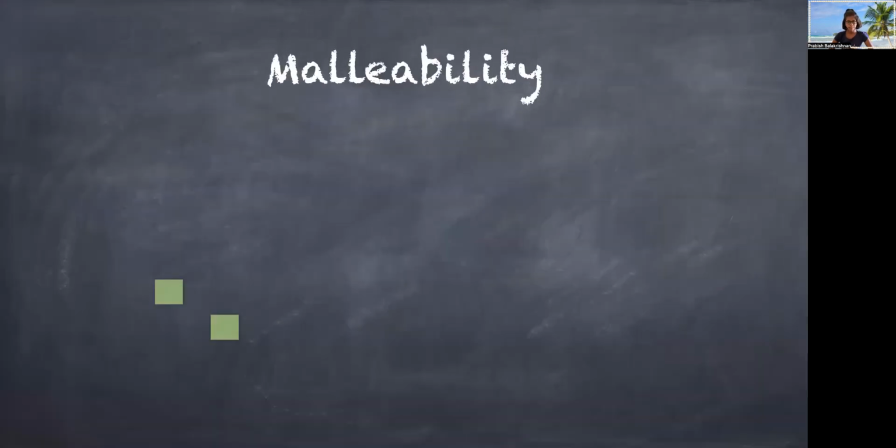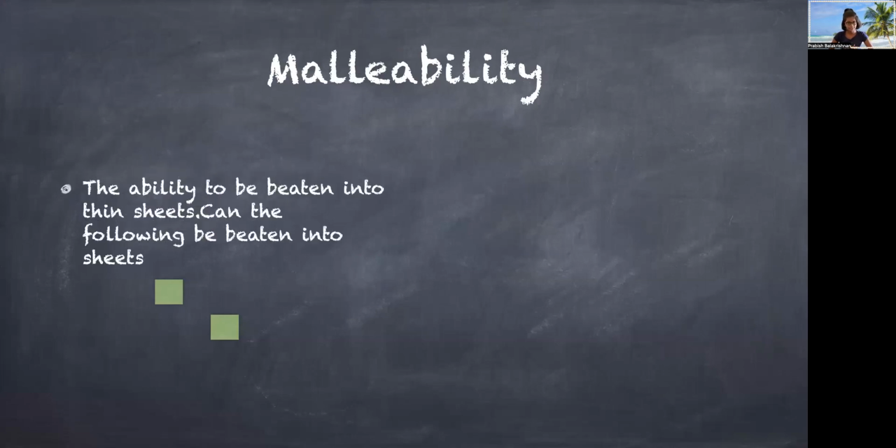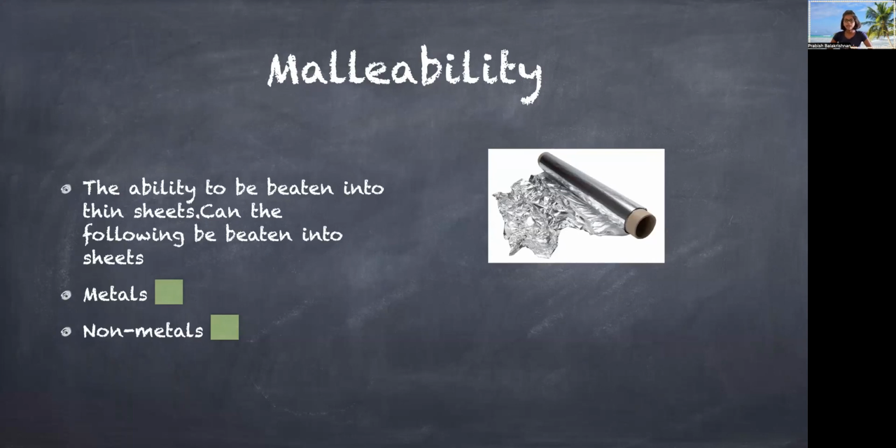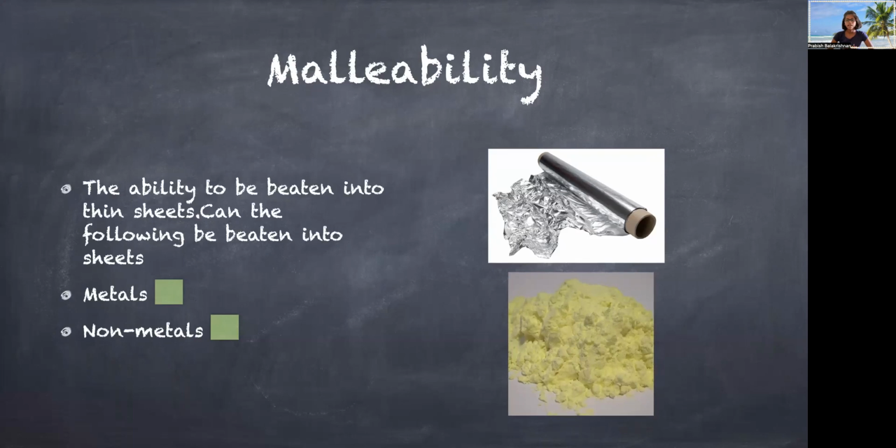The next property is malleability. The ability to be beaten into thin sheets is called malleability. So let's see whether metals and non-metals are malleable or not. Metals like aluminium can be beaten into thin sheets and are called foils. So metals are malleable. Non-metals like sulfur are not malleable and when beaten will turn into powder. So metals are malleable while non-metals are not.